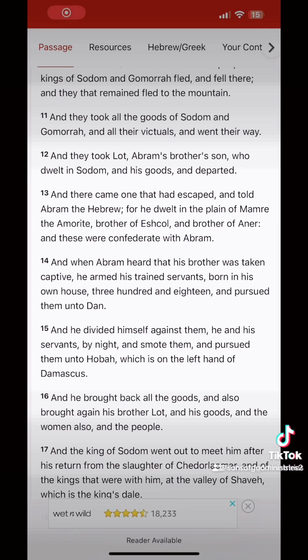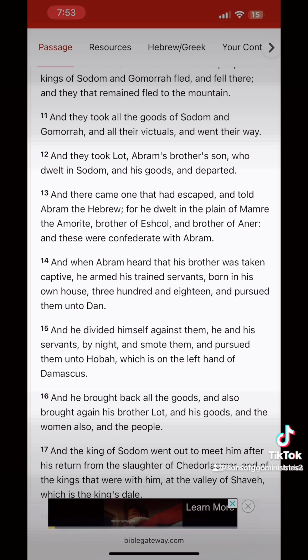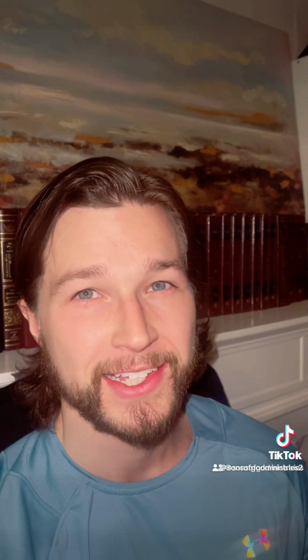So here we go. All right, so right now we're looking at Genesis 14, verse 13, just like last time. And there came one that had escaped and told Abram the Hebrew, for he dwelt in the plain of Mamre, the Amorite. Keep that in mind. We're going to look at this. What is the plain of Mamre? Okay, so the Bible tells us that Abram was a Hebrew and he dwelt among the plain of Mamre. They're hiding something from you. Let's go to the Hebrew interlinear to see what this is.